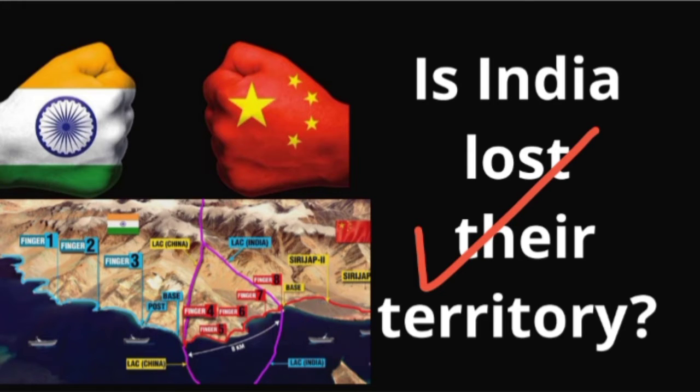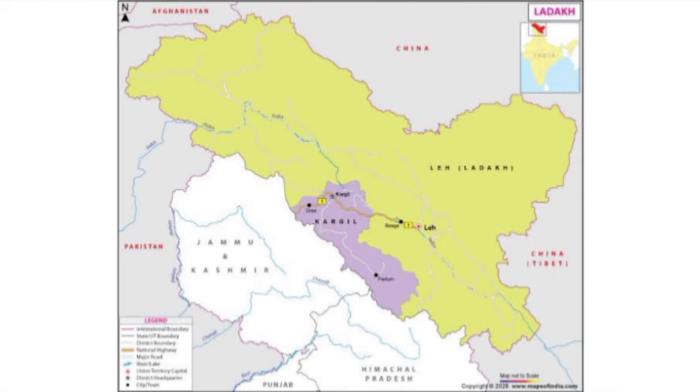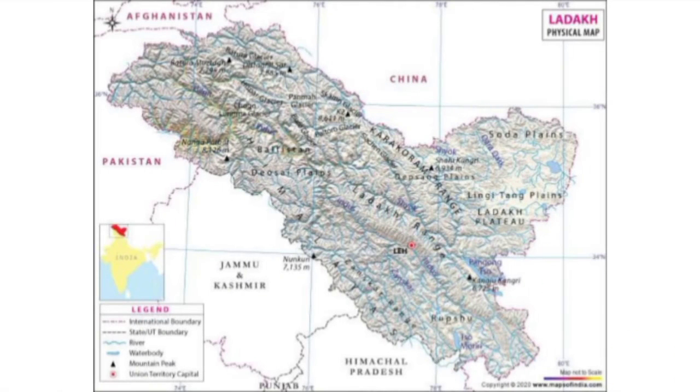So let's start. You can see here the map of the Union Territory of Ladakh. Pangong Tso Lake is located in the Union Territory of Ladakh. This is the Pangong Tso Lake. For this period, the disengagement is happening around the north bank and the south bank of the Pangong Tso Lake.